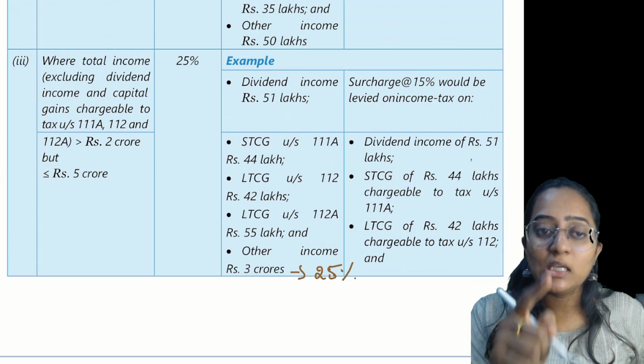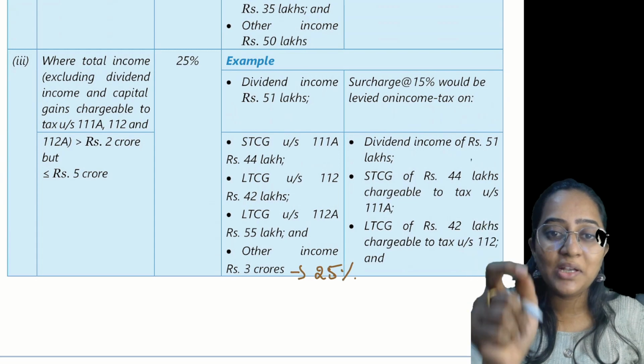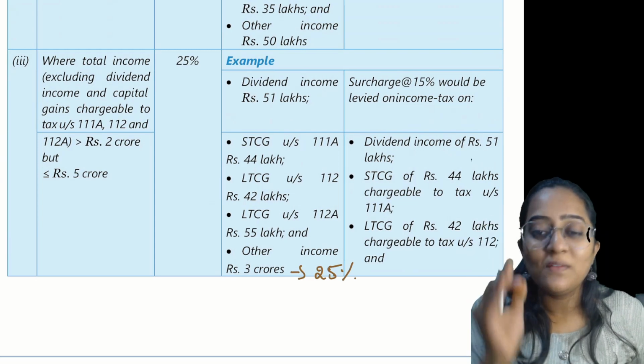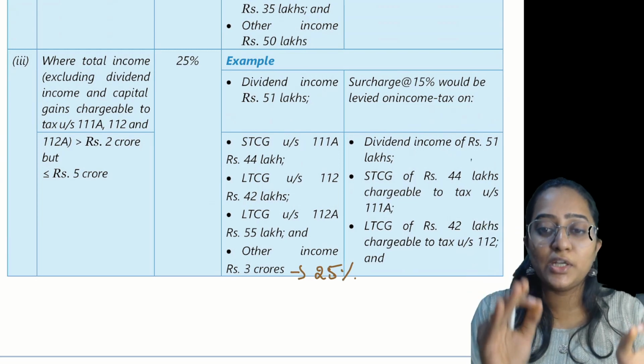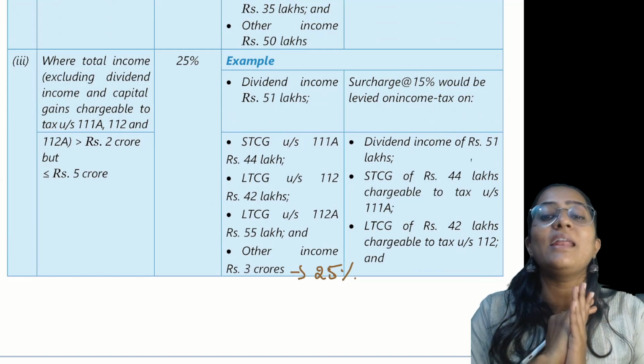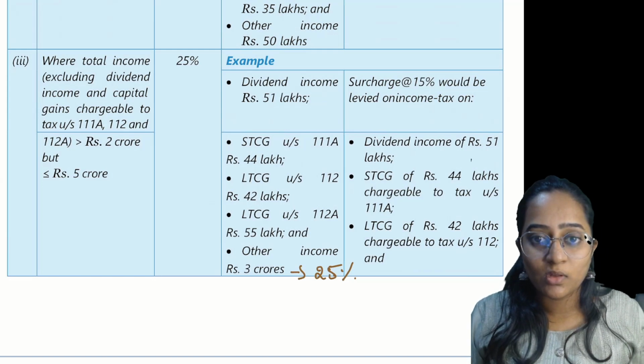What about the surcharge for the dividend and the capital gain? Always remember, the surcharge for the dividend and the capital gain can never exceed 15%.